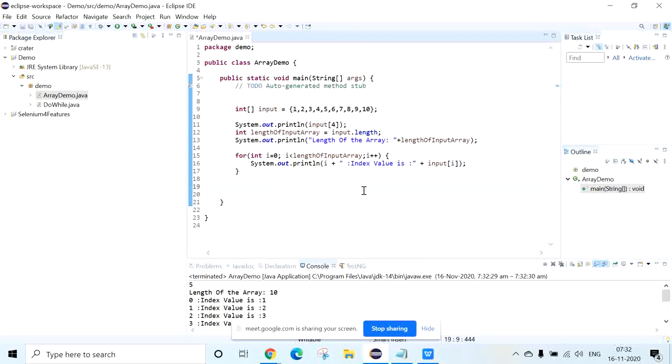Now the second thing I want to do is find the sum of the array. How can we find the sum of the array?